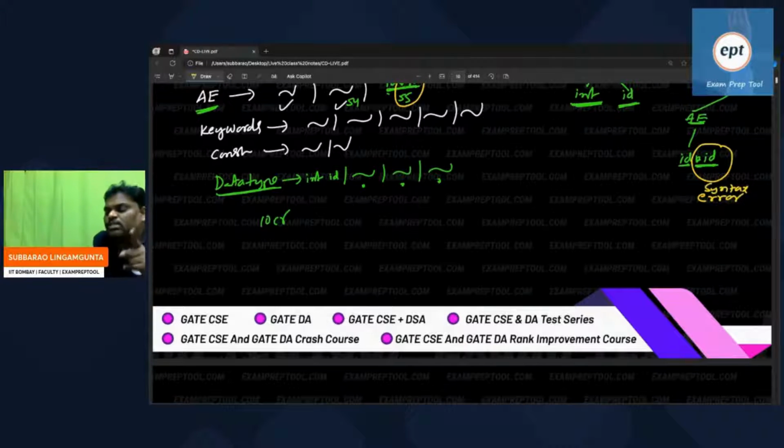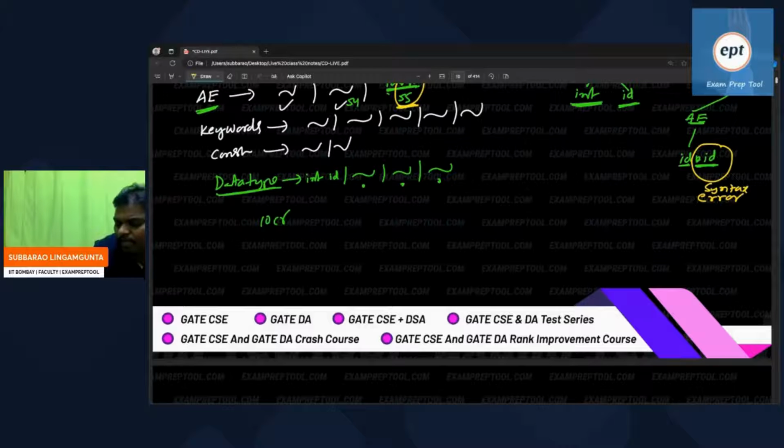So understand one thing. The parser has 10 crore productions. It has doubt about which production to take, so it asks the lexical analyzer, please give a token. According to the token, I will match the required one. Suppose it gives some token, and according to that token the matching production is 55. So I take production 55. The token is ID, and for that ID the matching production is 55.